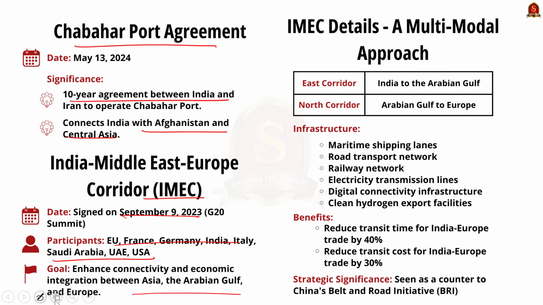IMEC comprises two corridors. One is the east corridor from India to the Arabian Gulf, and the other is the north corridor from the Arabian Gulf to Europe. It includes maritime, road transport, a railway network and infrastructure for electricity, digital connectivity and clean hydrogen export. It is expected to reduce transit time and cost for goods between India and Europe by 40% and 30% respectively. It is also seen as a counter to China's Belt and Road Initiative.